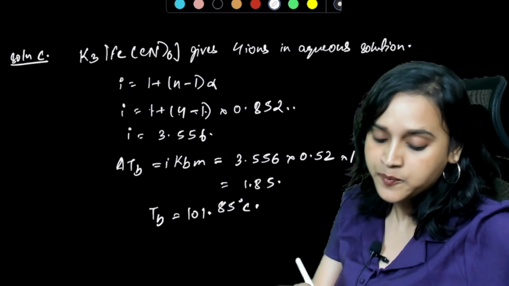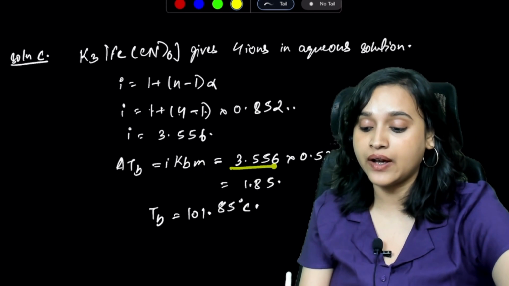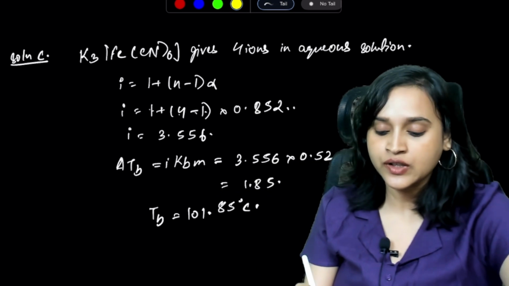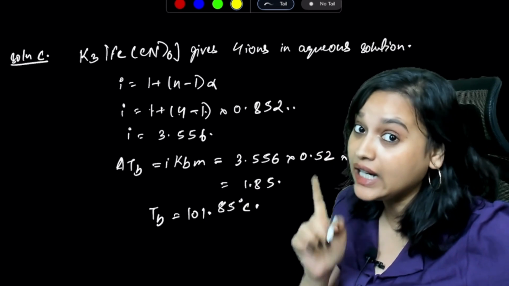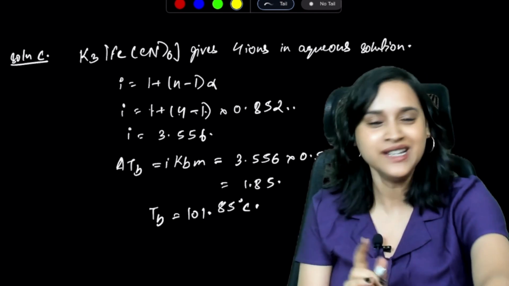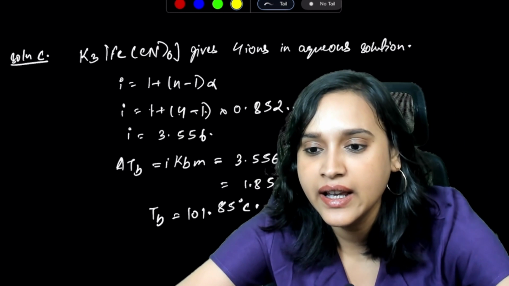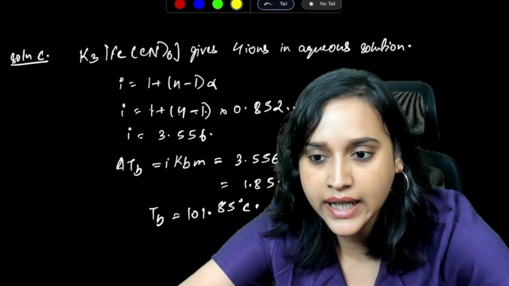You can calculate this. Then delta Tb is equal to i Kb m, which is equal to 3.556 multiplied by 0.52 into 1, which is equal to 1.85. So Tb is equal to 101.85 degrees Celsius. Don't make a mistake like me. It's not 85, it's 1.85. Okay. Got it? All right. Yes.